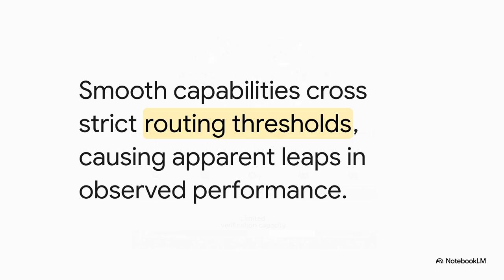And you know what? This elegantly explains a huge empirical puzzle we see in AI development. Sometimes, as you scale up a model, its hallucination rate suddenly plummets, just drops right off a cliff. It's a lot like boiling water, right? The temperature goes up smoothly, but that transition from liquid to gas, boom, happens all at once when a threshold is hit. AI capabilities do the exact same thing. The underlying capabilities grow smoothly, but once that smooth growth crosses the strict mathematical routing threshold we just looked at, the observable behavior snaps. The model suddenly starts reliably routing to answer instead of abstain.